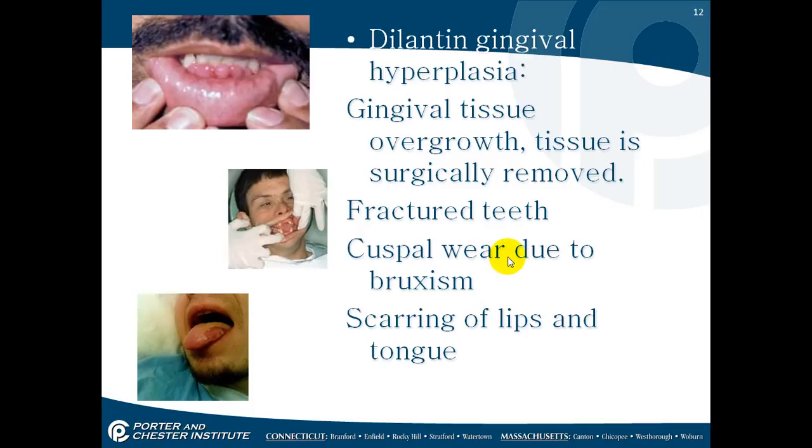Dilantin gingival hyperplasia. Dilantin is the medication that is often given to patients who suffer from seizures, but the side effects of this cause an overgrowth of the gum tissue. Often this is surgically removed. Sometimes the teeth can fracture, or we see wear on the cusps. We call that bruxism, that grinding and clenching. And there can also be scarring of the lips or the tongue.